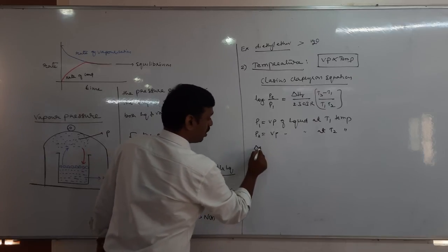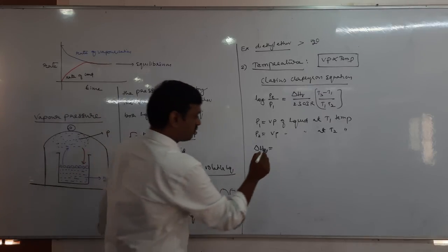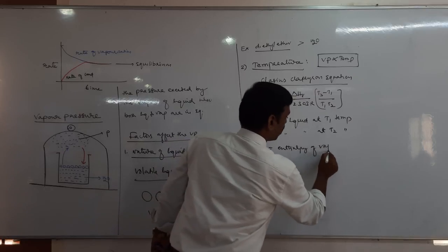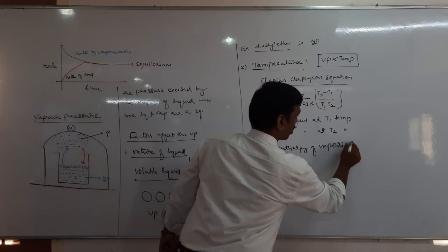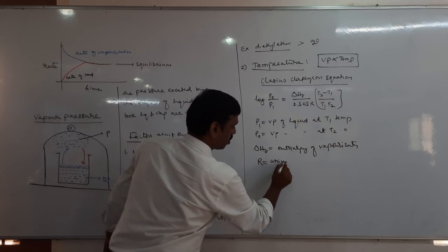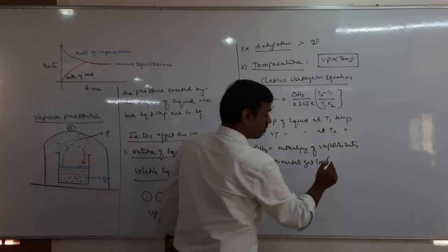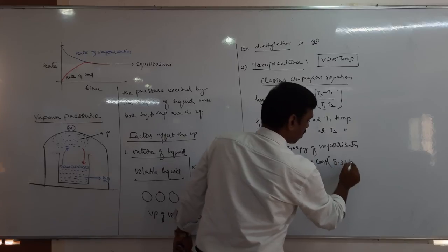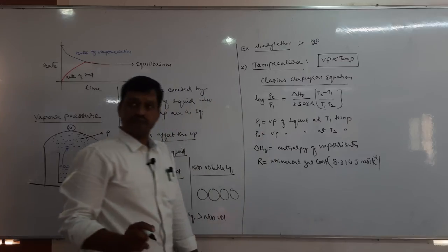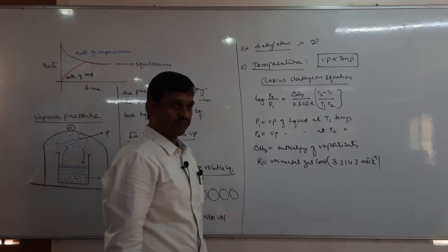And what is delta HV? It is the enthalpy of vaporization. And R, you know it. It is the universal gas constant. What is the value of R? 8.314 joules per mole per Kelvin. So this is the effect of temperature on vapor pressure.